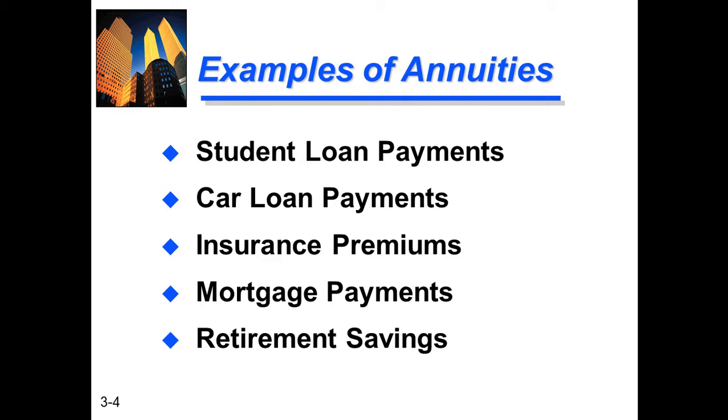Retirement savings are also fixed every year and are paid to the retirement saving funds in the same amount. Why do we use annuities? To find out the problems relating to student loans, car loans, insurance premiums, mortgage payments, and retirement savings. These are all examples of annuities.